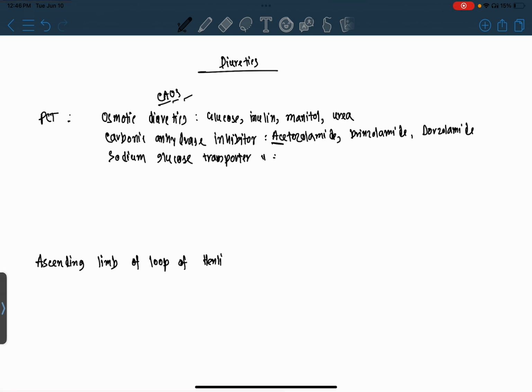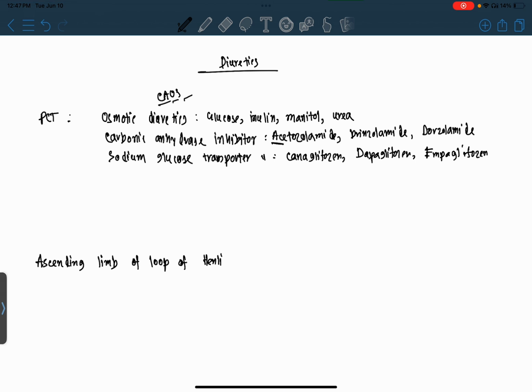Now, sodium glucose transporter inhibitors. So which are sodium glucose transporter inhibitors? Canagliflozin, dapagliflozin, and empagliflozin.